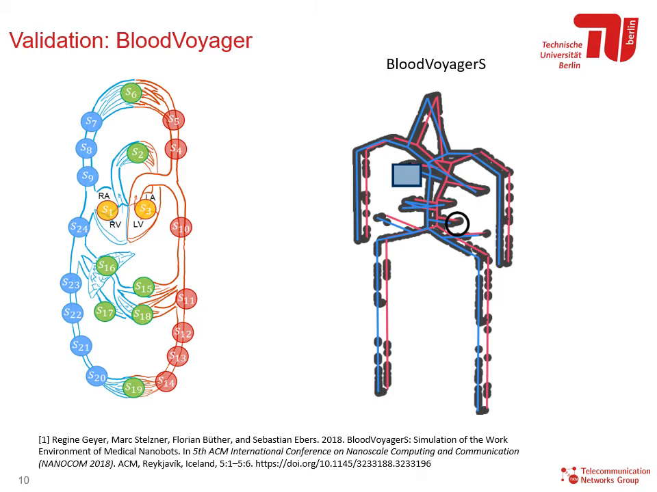Furthermore, to validate the Markov model representation, we also model the flow through the blood vessels on the BloodVoyagerS framework. BloodVoyagerS derives the location per nanobot in the human circulatory system according to the achievable speed per vessel segment: in the arteries, 10 cm per second, 1 cm per second in the capillaries, and 3.7 cm per second in the veins.